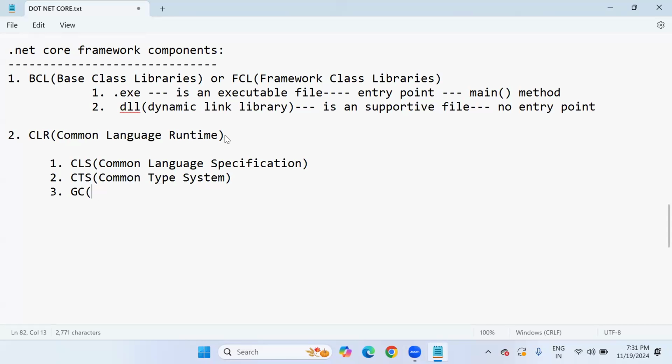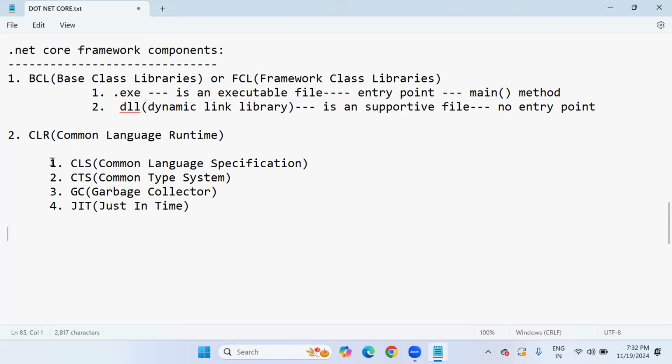It stands for Garbage Collector. And the fourth component is JIT, the Just-in-Time Compiler. So these four subcomponents are present in the main component called CLR, the Common Language Runtime.